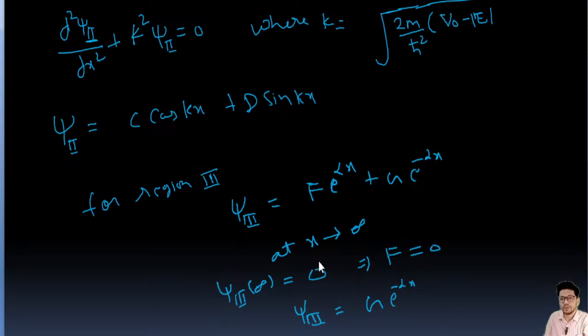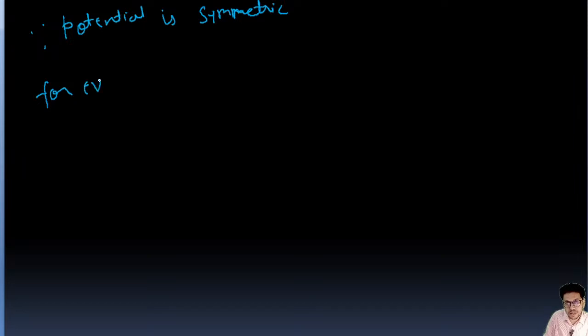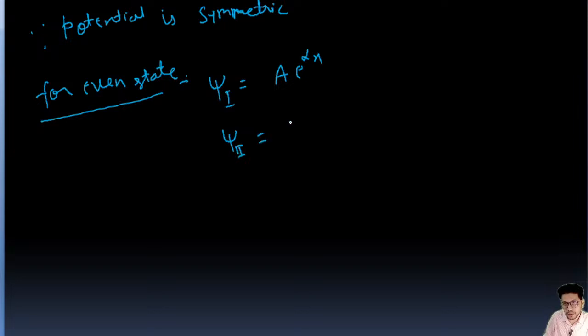Okay, so these are the three wave functions for three regions. Since the potential is symmetric, the wave functions for the even state are going to be: for region 1, A e to the power alpha x; for region 2, C cos kx; and for region 3, G e to the power minus alpha x.